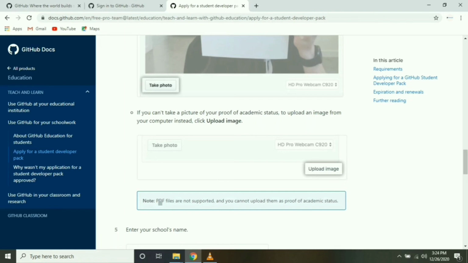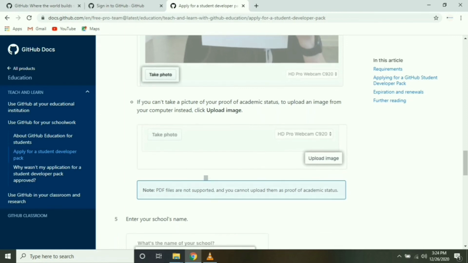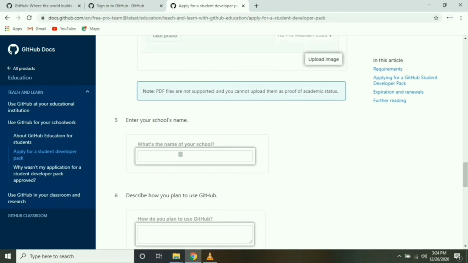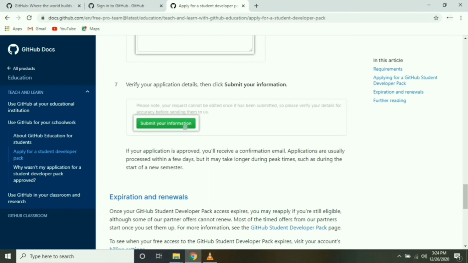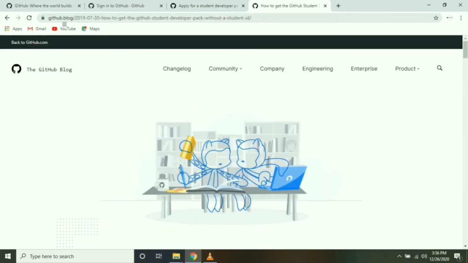PDF files are not supported, so you can't upload them as proof of your academic status. And then enter your school name. Describe in 2 to 3 lines how you are planning to use GitHub. Finally, submit your application. Normally it will take a minimum of 1 week or a maximum of 3 weeks to get the application approved. You will receive a confirmation mail once approved. In case you have any issues in the registration process, you can see the GitHub blog site for help. They will clearly explain how to proceed further.